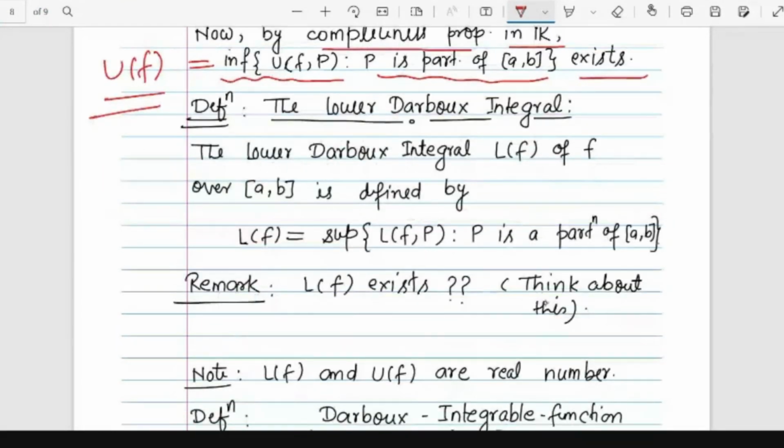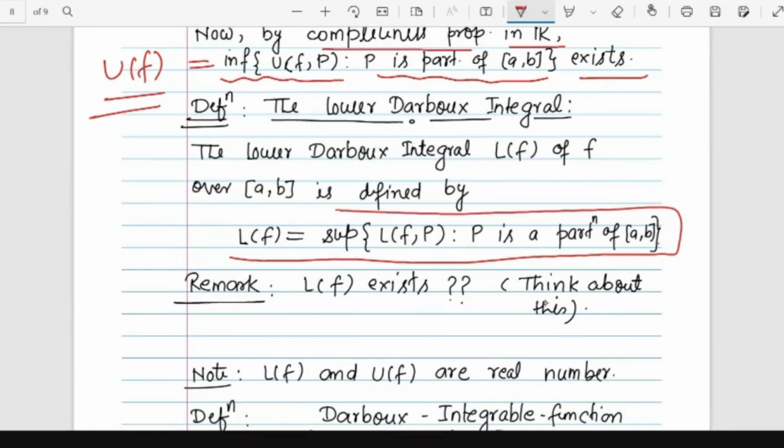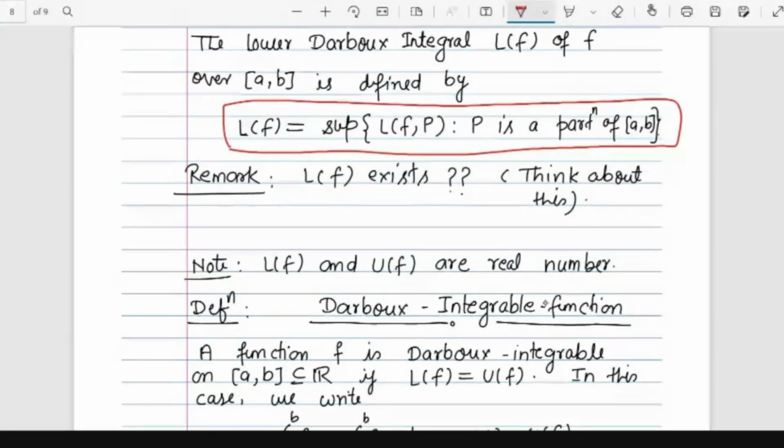The lower Darboux integral L(f) of f over [a,b] is defined as the supremum of lower sums, where P is the partition. Again the question comes into the picture: does L(f) exist or not? Obviously it exists, because we have seen that with the introduction of a finite number of points into the partition, the lower sum increases, but the function is bounded. So we have a set which is bounded above, and by the completeness property, the supremum exists. So L(f) and U(f) both exist and both are real numbers.